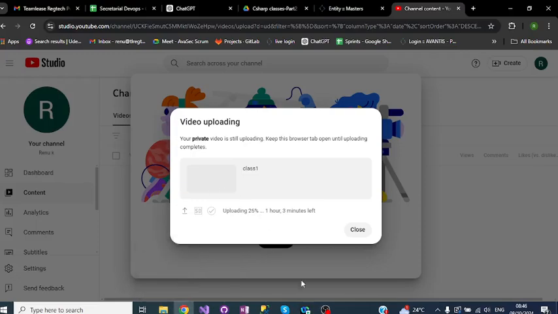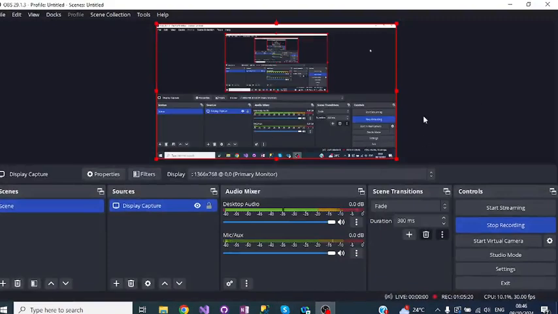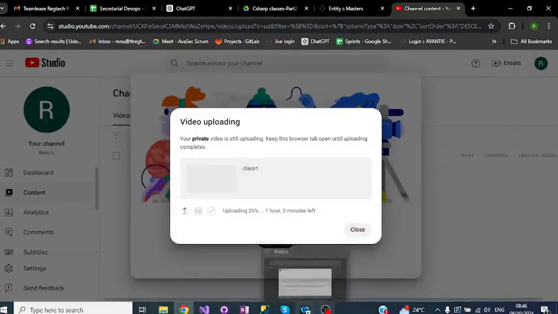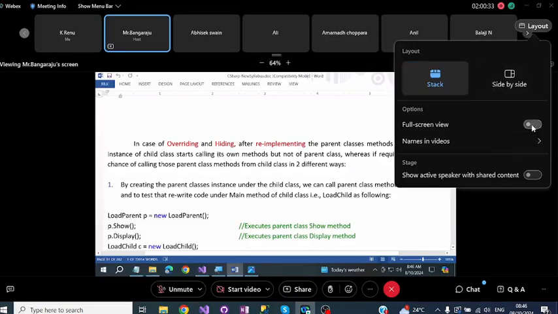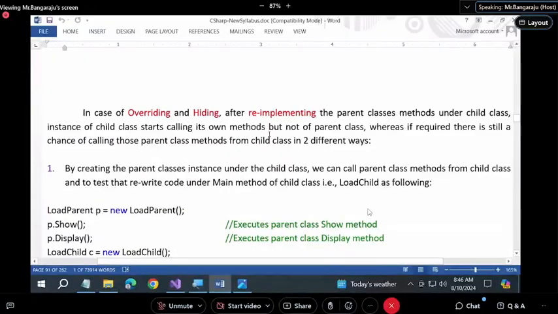In case of overriding and hiding, after implementing the parent class's method under the child class, the instance of the child class starts calling its own methods but not those of the parent class. Whereas, if required, there is still a chance of calling those parent class methods from the child class in two different ways.